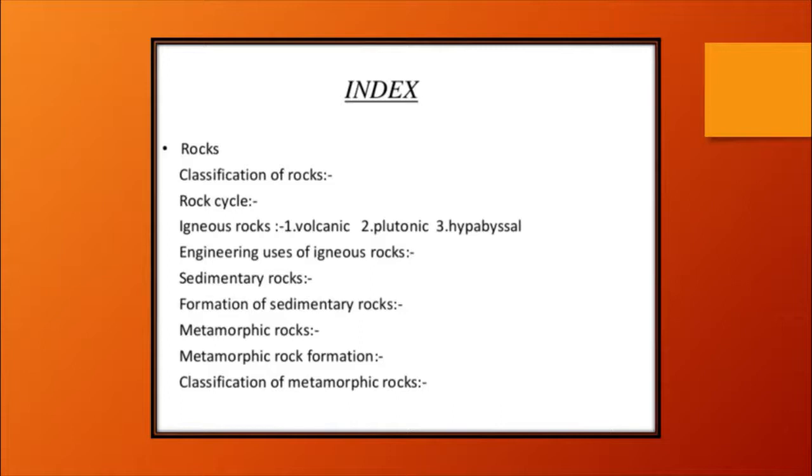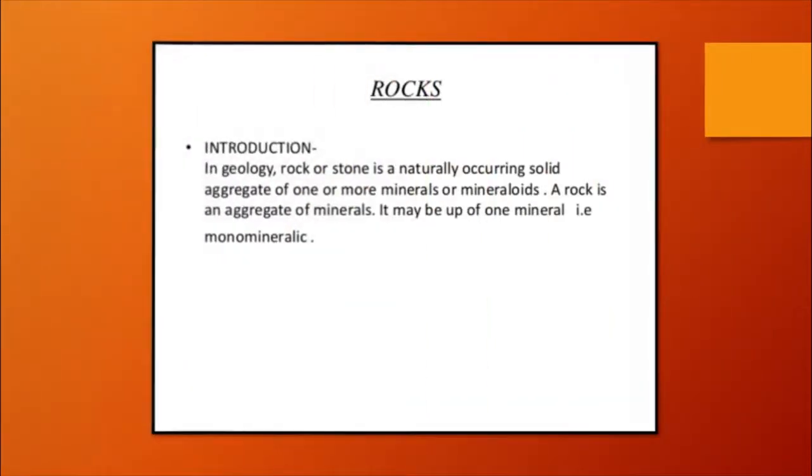In this particular chapter, we are going to study rocks, the difference between minerals and rocks, the types of rocks, rock cycle, classification of rocks, igneous rock, two types, volcanic, plutonic, third type is hypobasal, engineering uses of igneous rock, sedimentary rocks, formation of sedimentary rock, metamorphic rock formation, classification of metamorphic rocks, etc. In this chapter, we are going to cover all these phases.